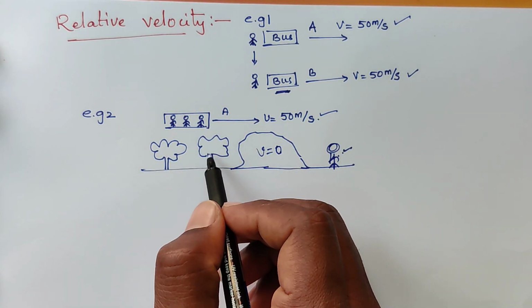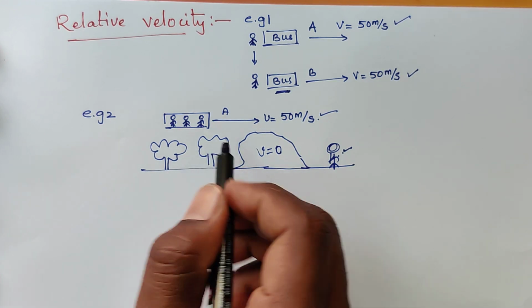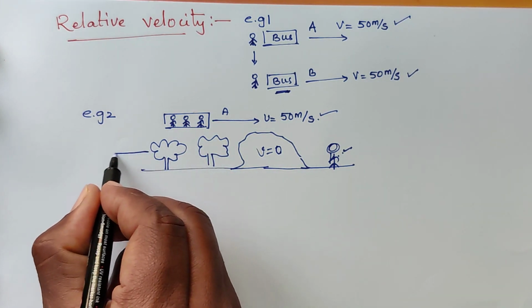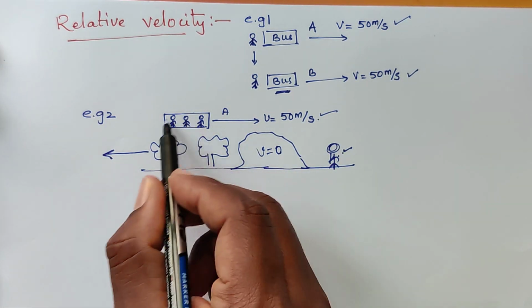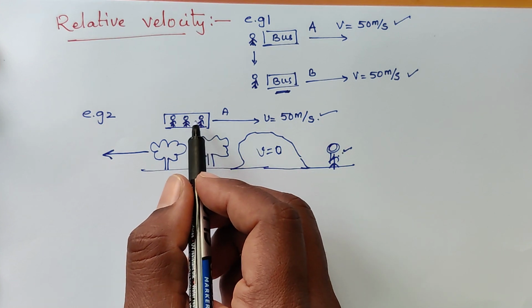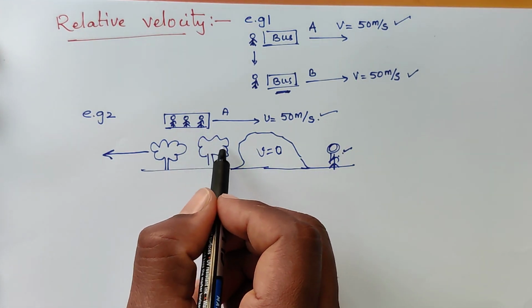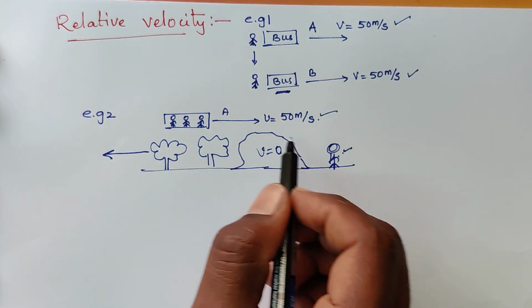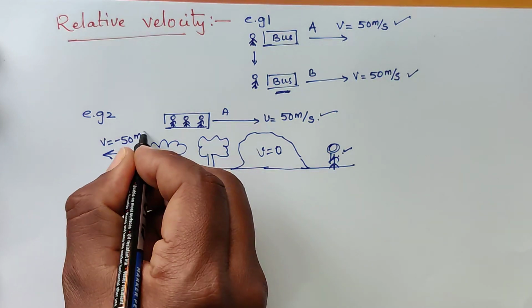When you look outside from your window, these trees appear to be moving in the direction opposite to you. Relative to the person inside the bus, when he looks outside, he observes the trees moving with the same velocity as the bus in the opposite direction.